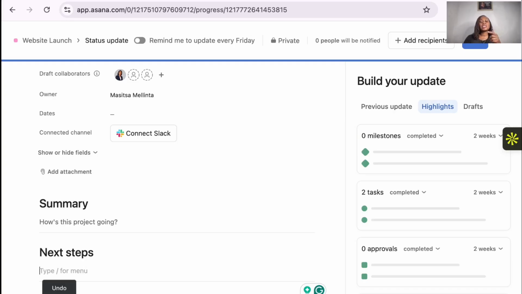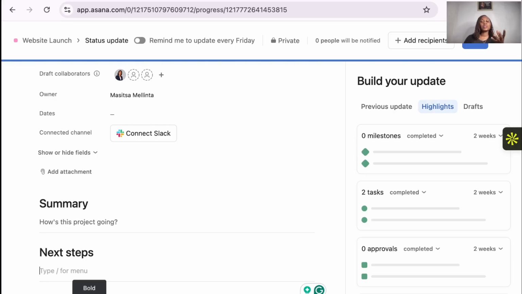So this one is if you wrote something and you want to undo. This one is for adding, you want to insert an object. For example, you want to insert an image, you want to insert whatever it is that you want to put here, put it there. Then this one is the undo button. Definitely, if you've written something and you do not want it to be there, just undo. Redo, if you know what redo means.